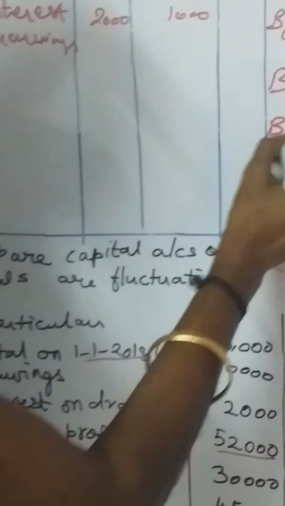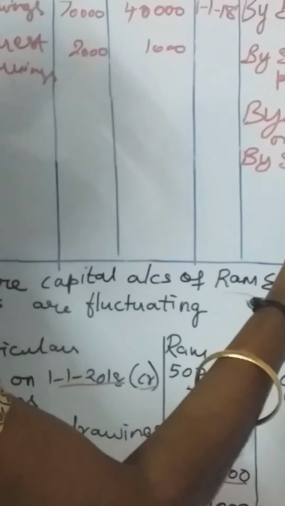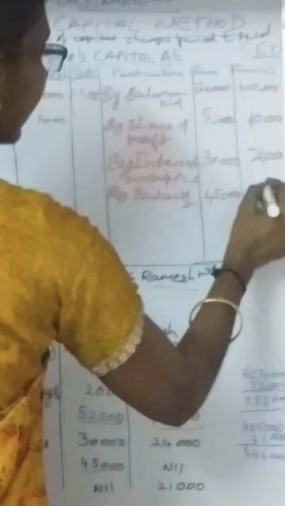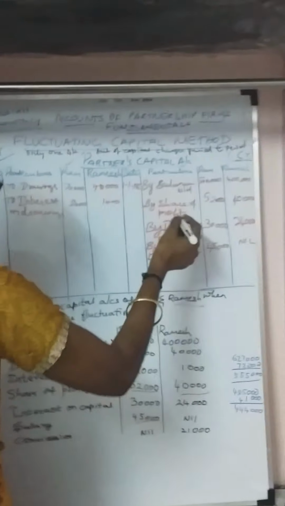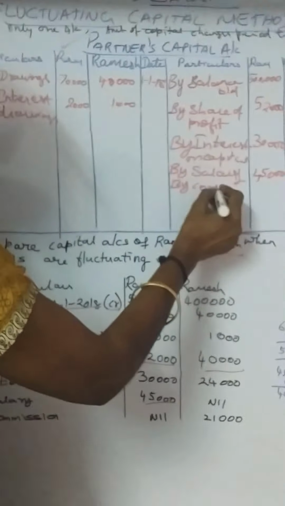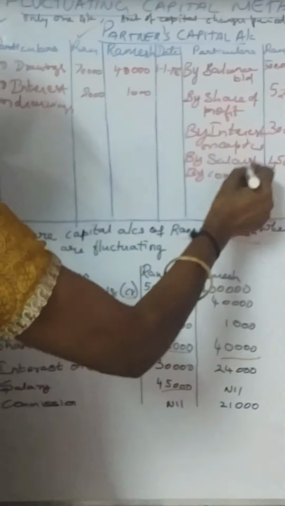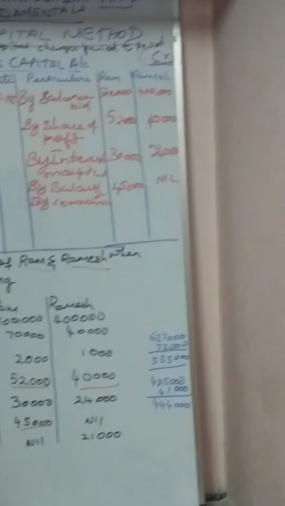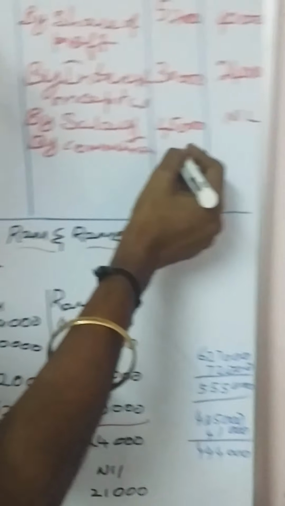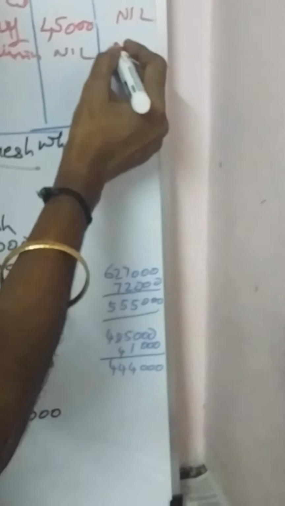The next is salary. It's also an income. So, by salary, the amount for Ram is 45,000. And Ramesh did not get any salary, so it is nil. Next, commission. It is also income. Commission in the sense it is a commission received. It is understood. So, commission is also an income. All income should be credited under the nominal account rule. So, for Ram, nil, as given in the question, and for Rahim, 21,000.